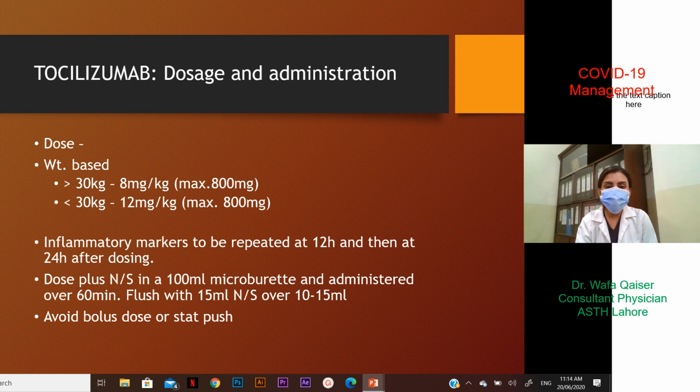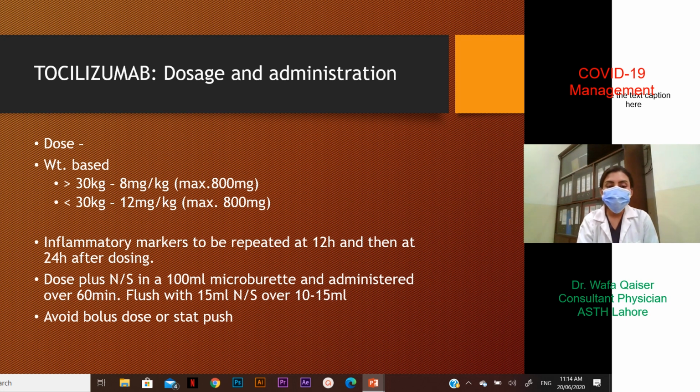Once you have crossed this stage and decided to administer it, dosage and administration is very important. The dose is weight based. Above 30 kg, 8 milligram per kg is given with a maximum dose of 800 milligram. Less than 30 kg, 12 milligram per kg, maximum of 800 milligram.